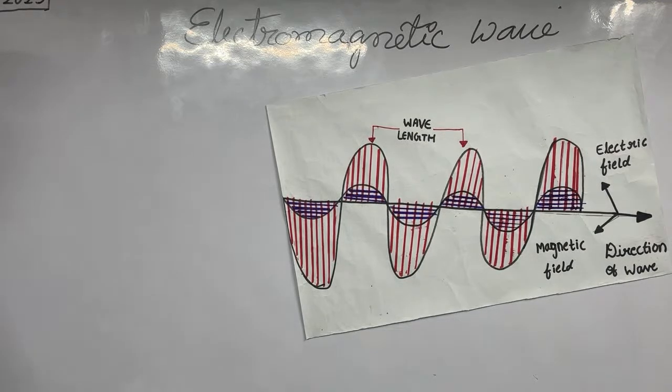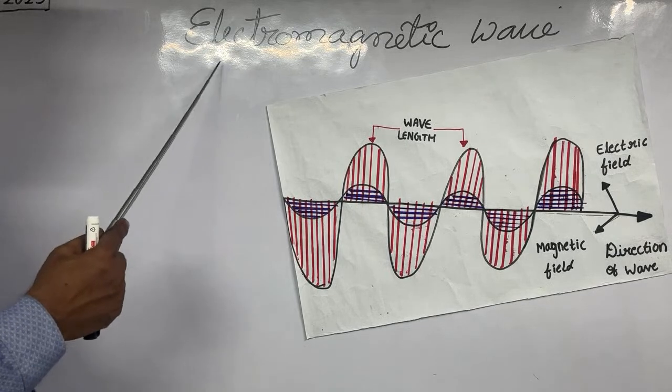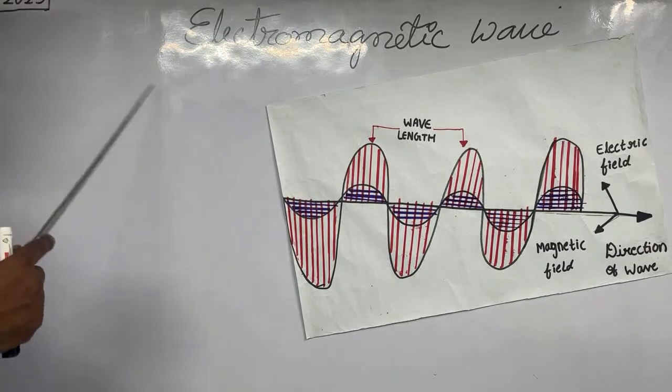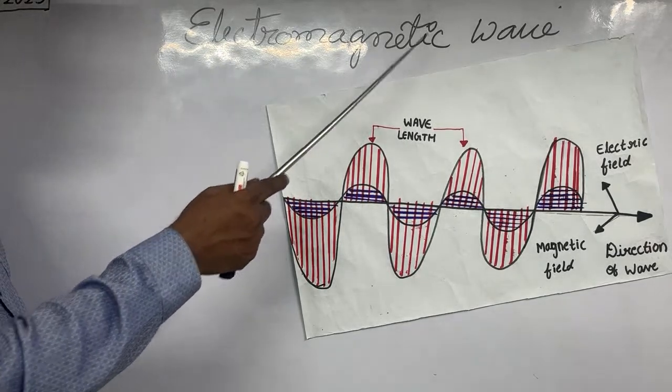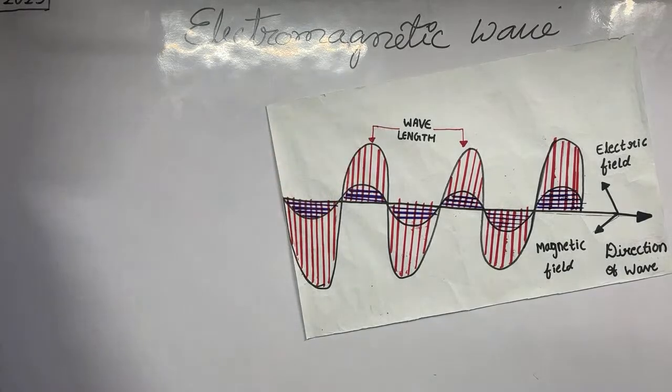They will intermingle, and form a single wave showing two properties, electricity as well as magnetism at the same time. So this wave is called an electromagnetic wave.